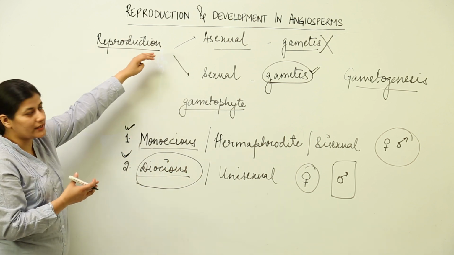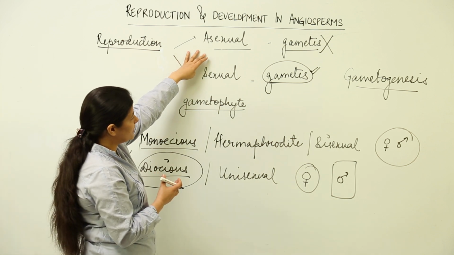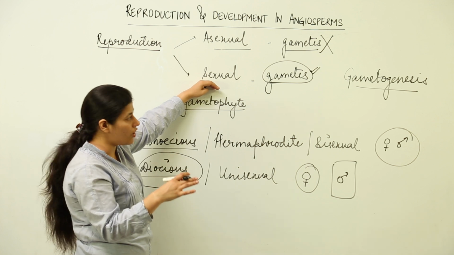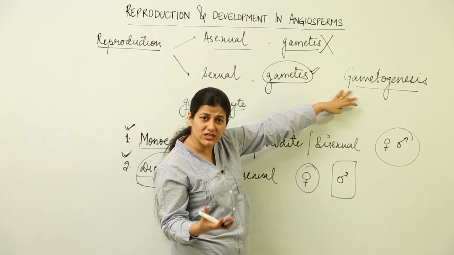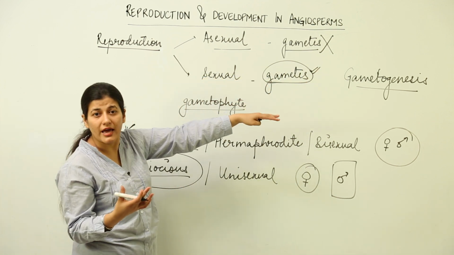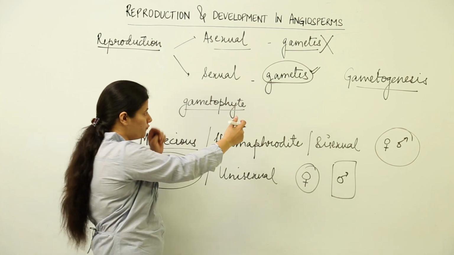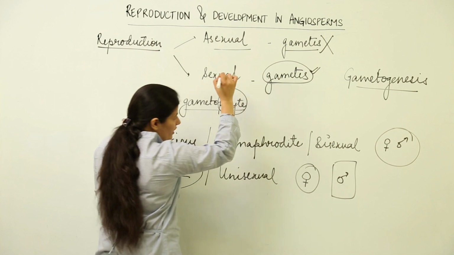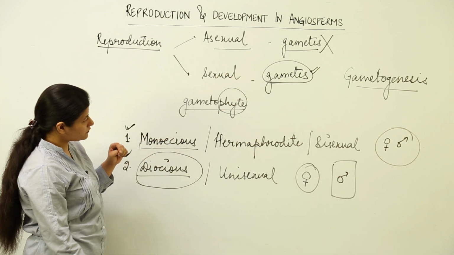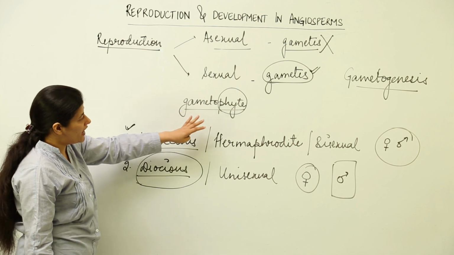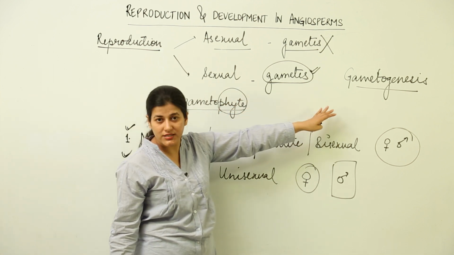Now I hope it is clear to you what the difference is between sexual and asexual reproduction. There is a clear-cut difference of gametogenesis, the gametes that are being formed. Then where are those gametes formed? They are formed in the gametophytes, specifically in the case of plants, because this word phyte refers to the plant. We use this word phyte in the case of plants. So we have a gametophyte where gametogenesis takes place.